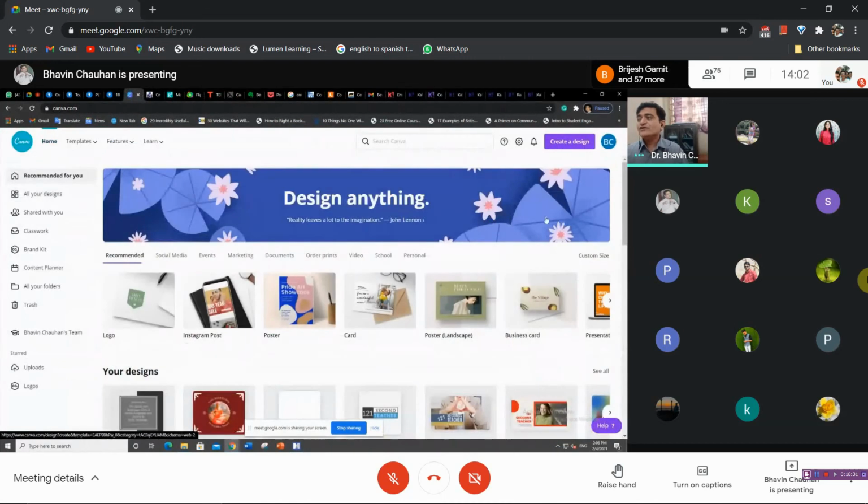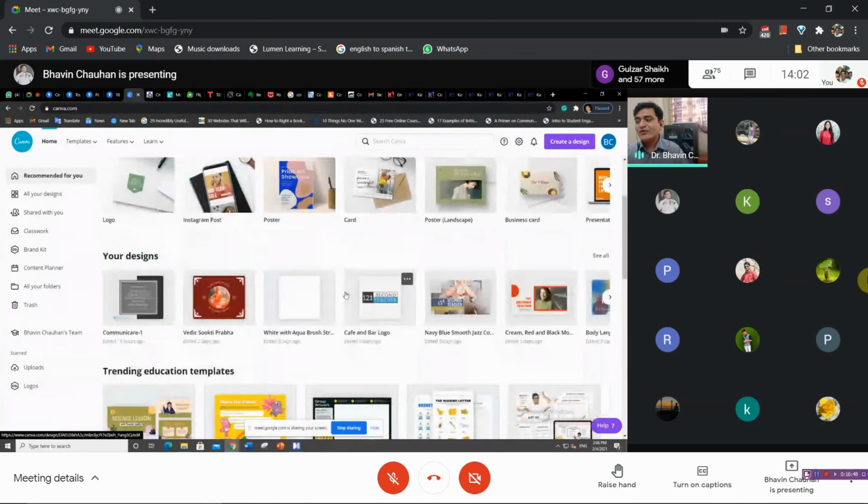What you need to do is just require an email ID and log in with your Gmail, nothing else. It's free for you at a certain level. I am using the Pro one, because teachers are given certain facilities here. But you can have a free account also, and a free account also has wonderful things.